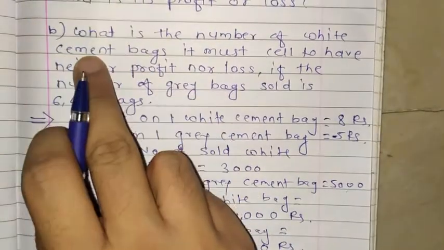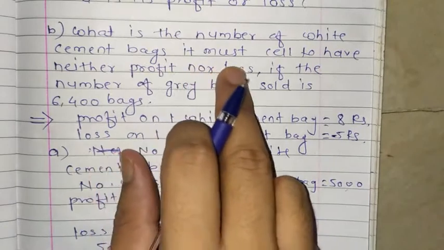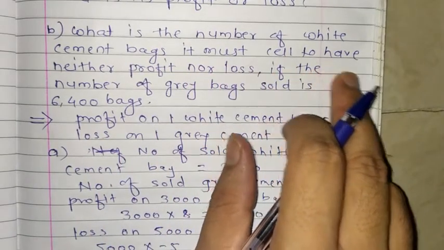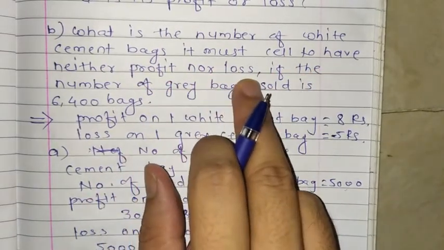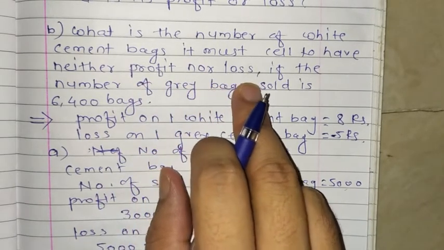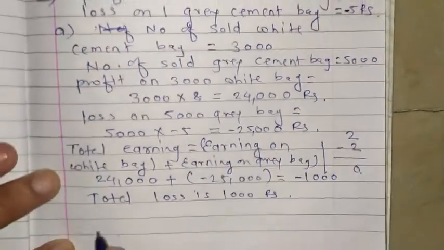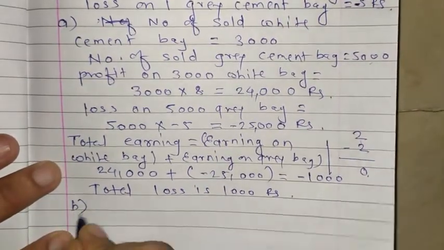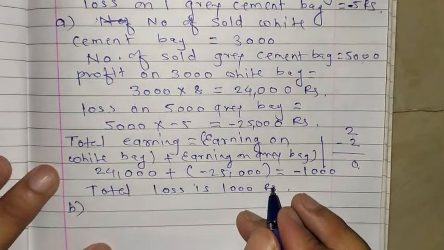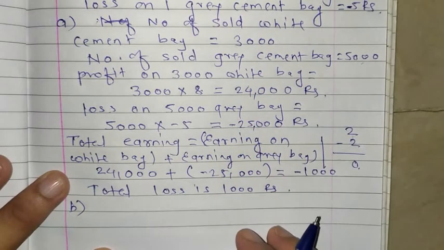Here you see the question number B. What is the number of white cement bags it must sell to have neither profit nor loss? Means we don't want now profit or loss. We want a neutral condition. In question number B, the given information is: what is the number of white cement bags? Means we have to calculate white cement bags.